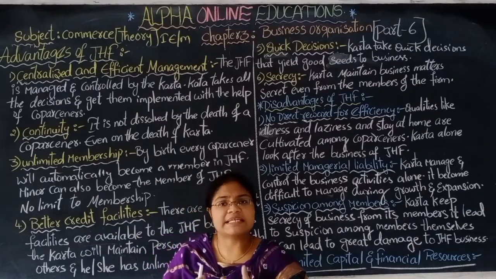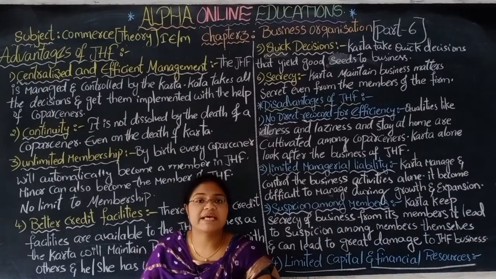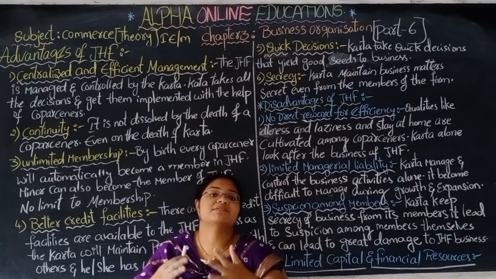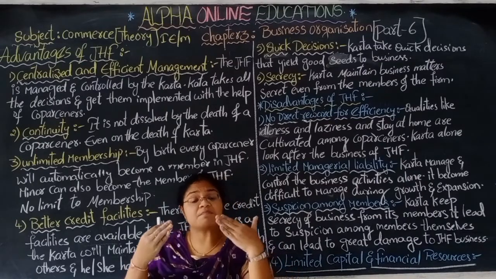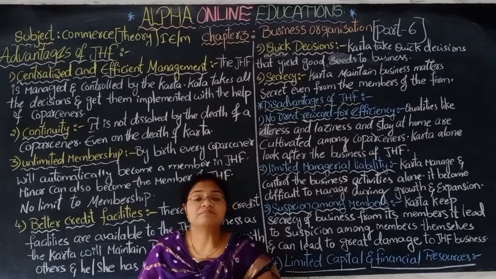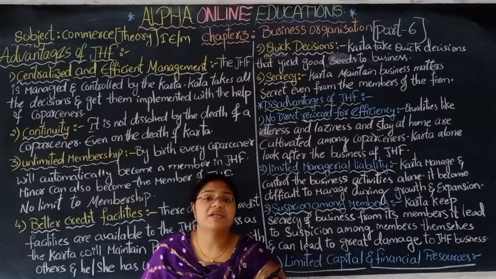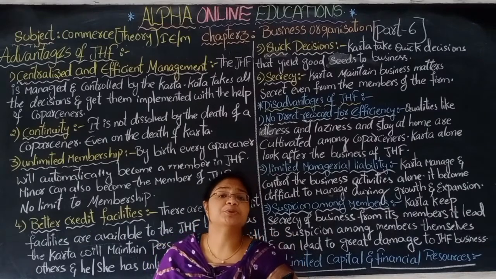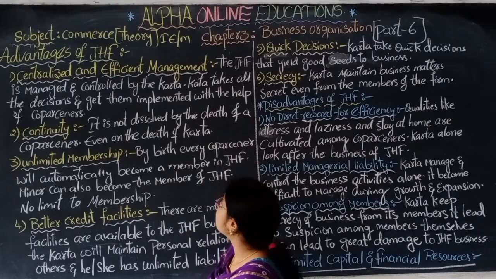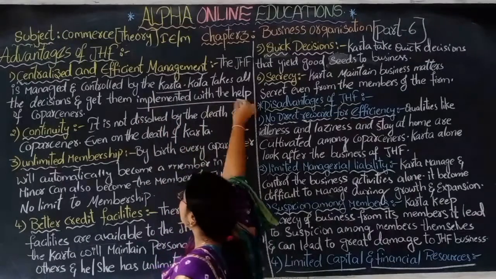He is efficient, he has that capability, that ability to manage the total business by a single person, that is the karta. He is the senior most person of the business and a senior member of the family. So he is the head of the family and the head of the business. So the karta has that centralized power in his hand and he is efficient to manage the total business. So what is written here? The joint Hindu family is managed and controlled by the karta. Karta takes the decision, and it gets implemented with the help of the co-partners.